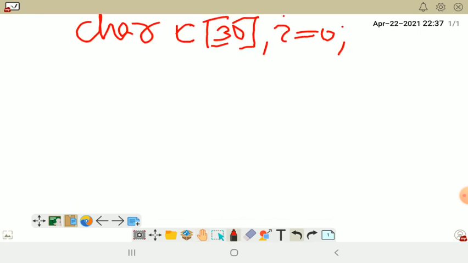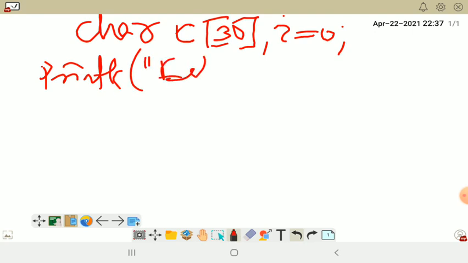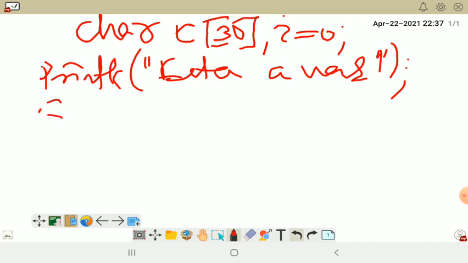For inputting the word in C programming, we have to write printf, then a message: enter a word. This is coming a little roughly on screen, all of you please take care. Then scanf, as I am doing it a little fast. Percent what?